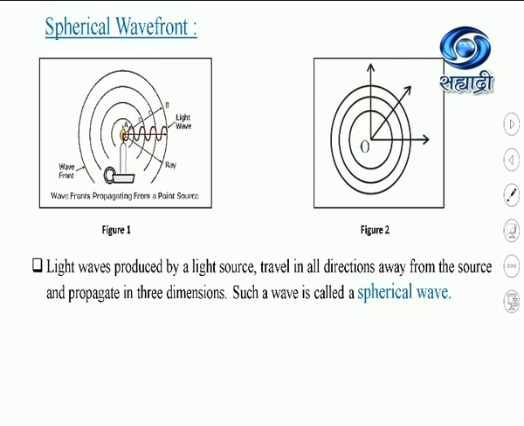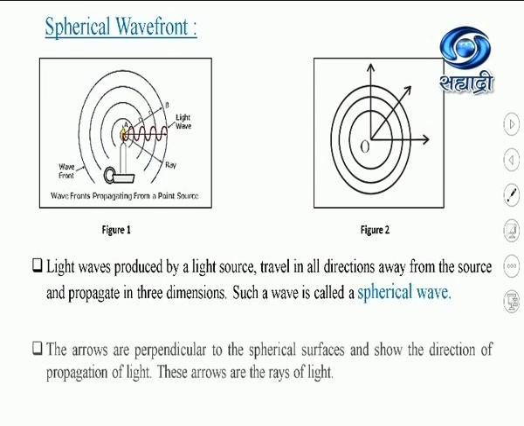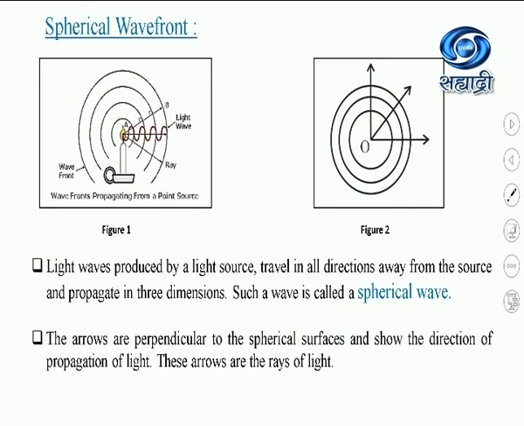If we draw the normals or perpendiculars to the surface of wavefronts, they show the direction of propagation of energy, or here they show the direction of propagation of light. The arrows are perpendicular to spherical surfaces and they show the direction of propagation of light. These arrows which are drawn are called the rays of light. Now, if you see, these rays are diverging from the source of light, and therefore spherical wavefronts correspond to a diverging beam of light.